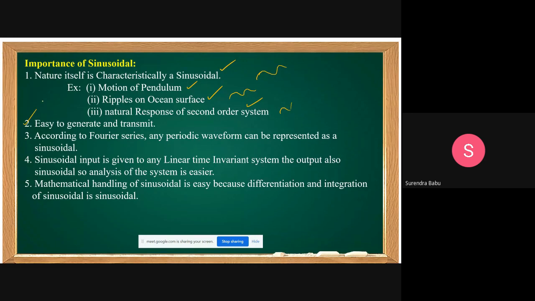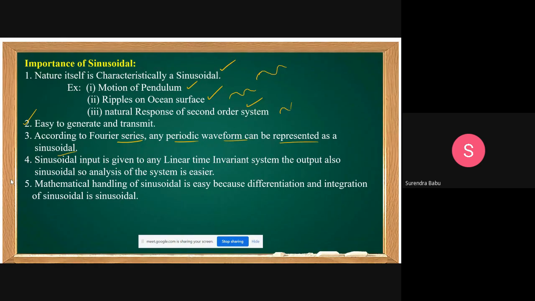One more reason is that it is easy to generate and transmit. The generation of sinusoidal is very easy and transmission of sinusoidal is also very easy. That's why in almost all applications we are preferring sinusoidal functions. According to Fourier series, any periodic waveform can be represented as a sinusoidal. That is also one more advantage.